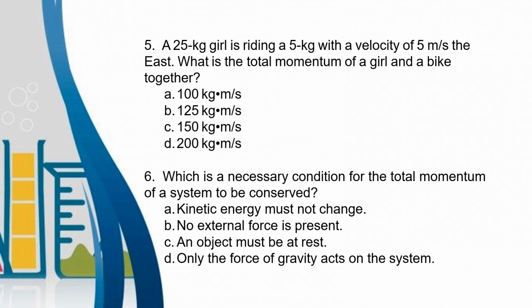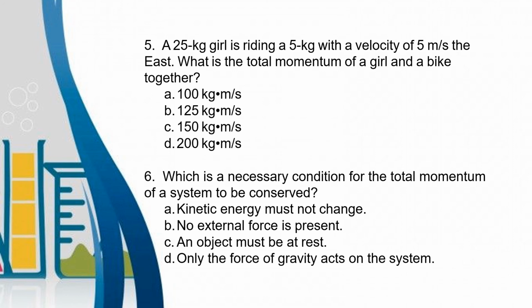Number 5, a 25 kg girl is riding a 5 kg bike with a velocity of 5 meters per second east. What is the total momentum of a girl and a bike together? Letter A, 100 kg meter per second. Letter B, 125 kg meter per second. Letter C, 150 kg meter per second. Letter D, 200 kg meter per second. What you're going to do is you multiply 25 times 5 plus 5 times 5. So to get the value, the total momentum of the girl and the bike.